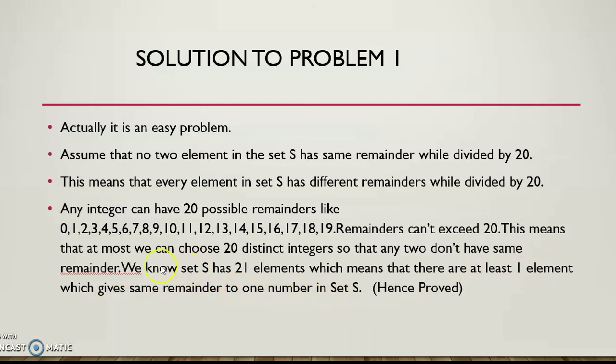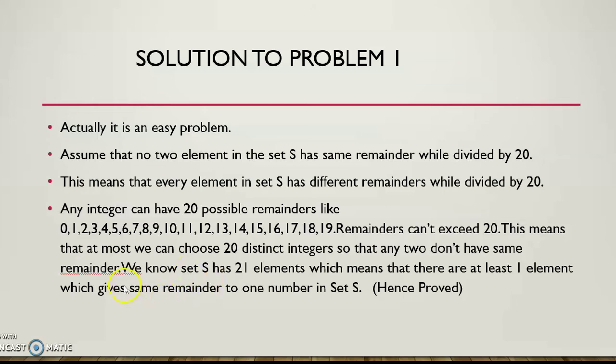So what does it mean? At first we are clear that the set has 21 elements. Now we have to choose the elements of the set S in such a way that all the 21 numbers have distinct remainders. If we are done with this task, what is our task? At first, be clear about what our task is. Our task is to fill the set S with 21 numbers such that all the numbers have distinct remainders when divided by 20.